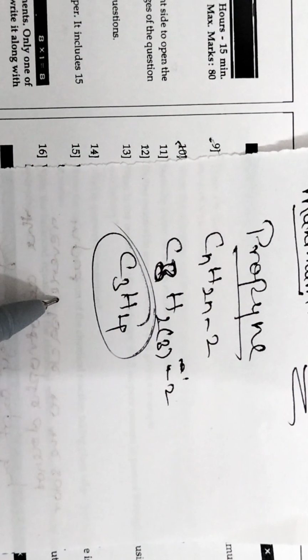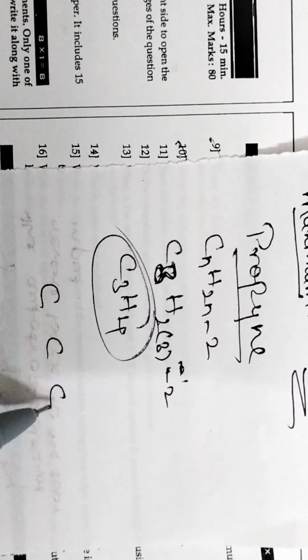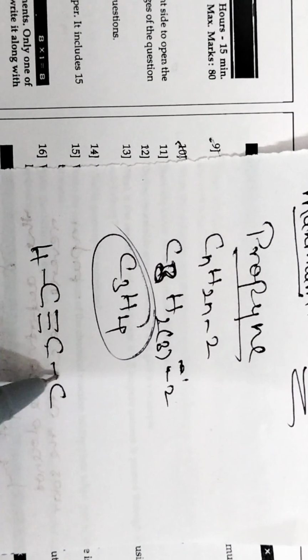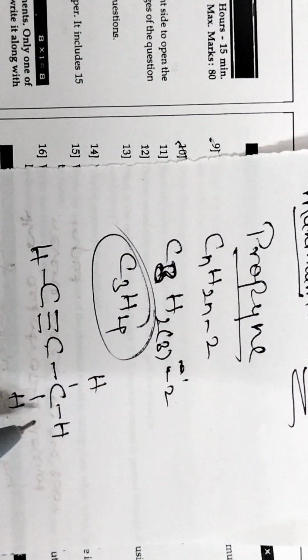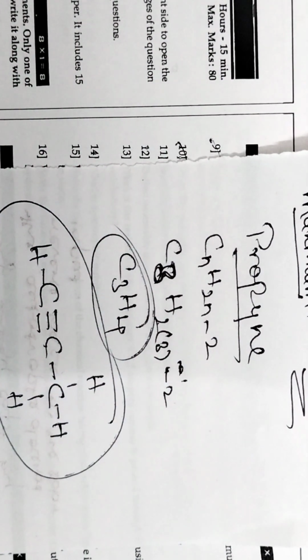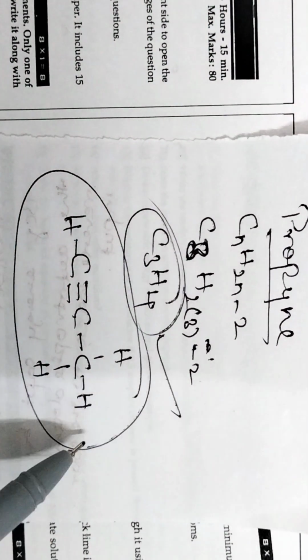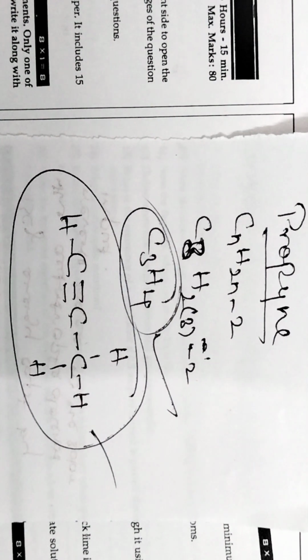Now let us write the structural formula. 3 carbons, between 2 carbons you write the triple bond and a single bond here. For this carbon no need to give hydrogen, but for this carbon we have to give 3 hydrogens. So this is the structural formula for propyne. This is the molecular formula and this is the structural formula.